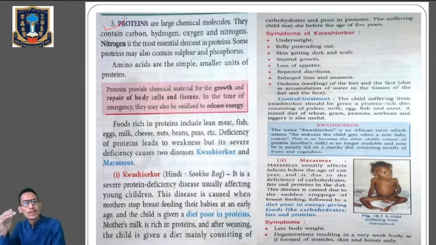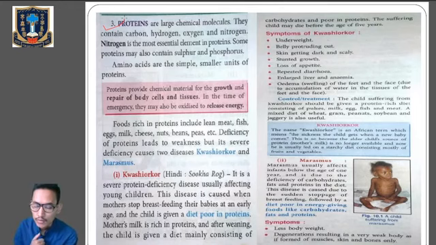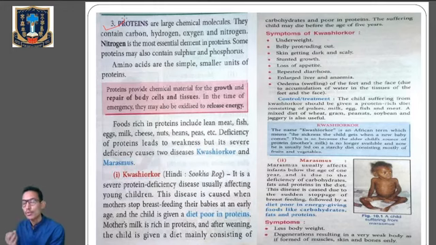And what is the general function of proteins? Protein provides chemical material for growth. For the growth of the body, we require protein. Whenever our body cells or tissues are damaged, we require protein. And in times of emergency, proteins will be oxidized to release energy. Foods rich in protein, the sources of protein, are mainly lean meat, fish, egg, milk, cheese, nuts, beans, and peas. These are the general sources of proteins in our diet.